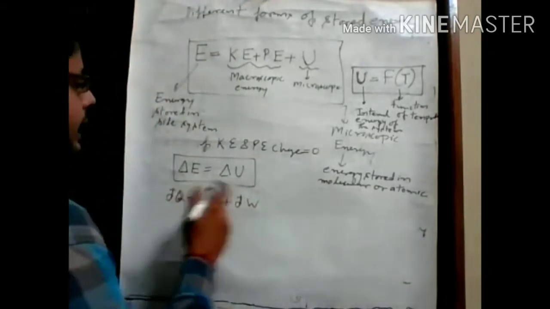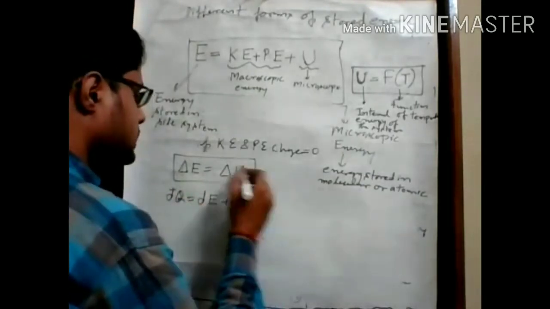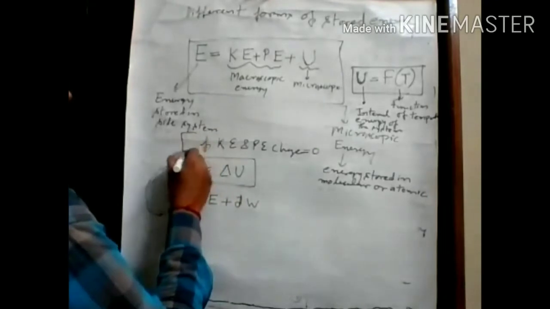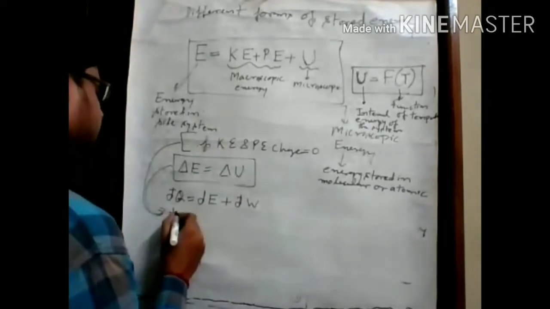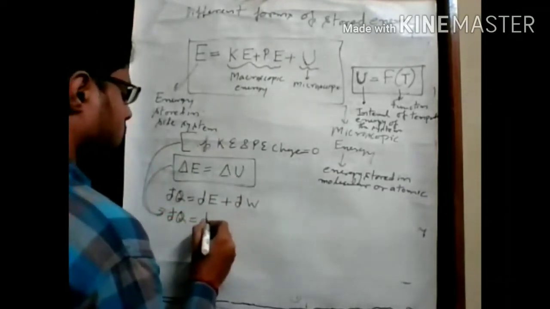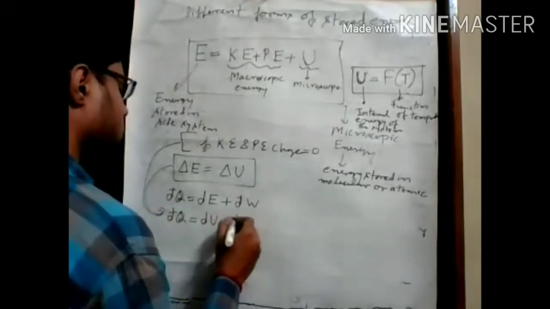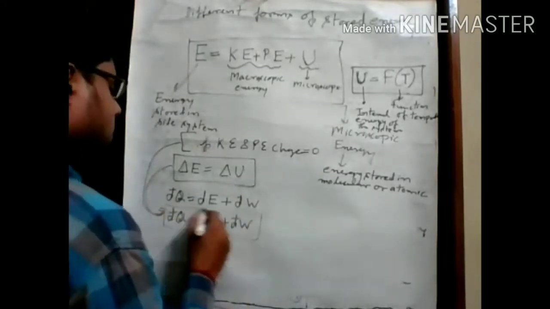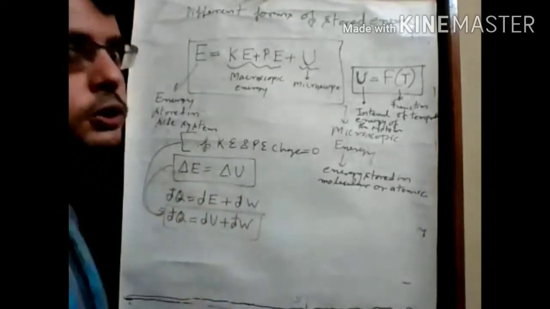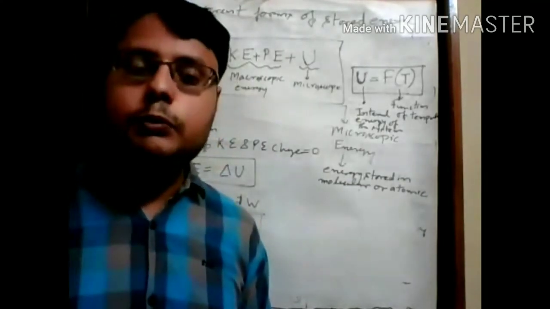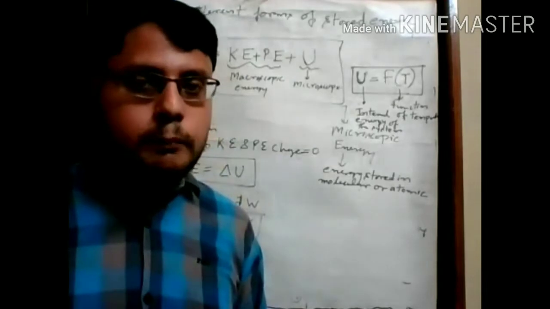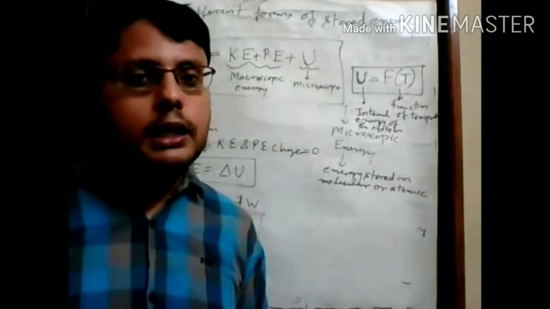Okay, so if we rewrite this expression for this process, when the kinetic energy and potential energy change is equal to 0, we can rewrite this expression as dq equals du plus dw. Here, like dE, du is also a property of the system. That means the change in internal energy is a property of the system. It depends only on the end states, and it is independent of the path history. So this is all about internal energy change.